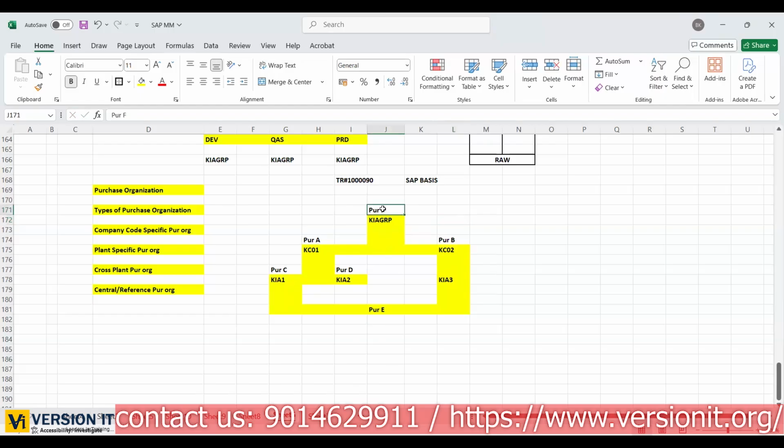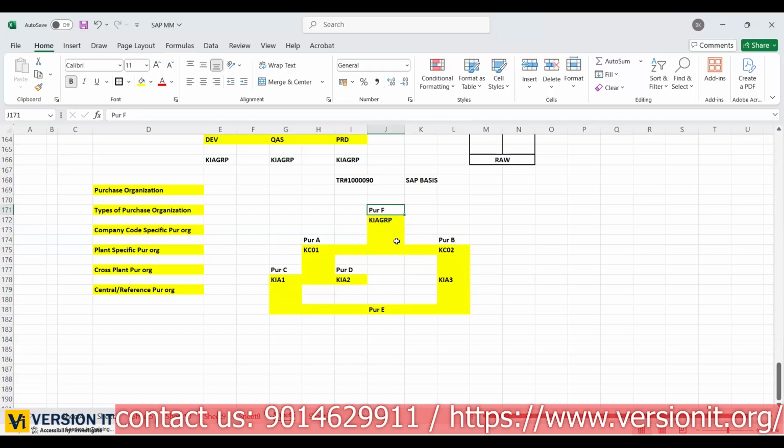Now, purchase organization F is there. They can be responsible for purchasing material for this company code or this company code, or else this plant or this plant. See, entire organization, no restrictions. Now, if I talk about company code specific, only for this company code level they are responsible. And this purchase organization is responsible only for this company code. This purchase organization only for this plant, and this purchase organization for multiple plants. Likewise, at central level, they take care of procuring activities across your entire organization.